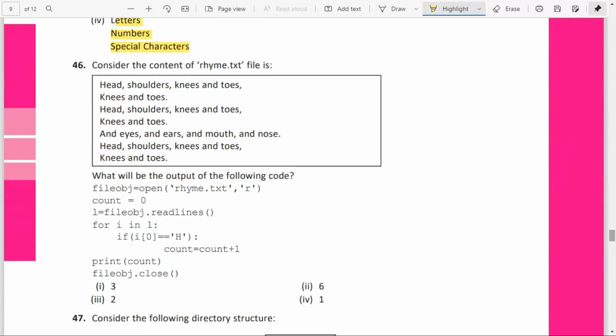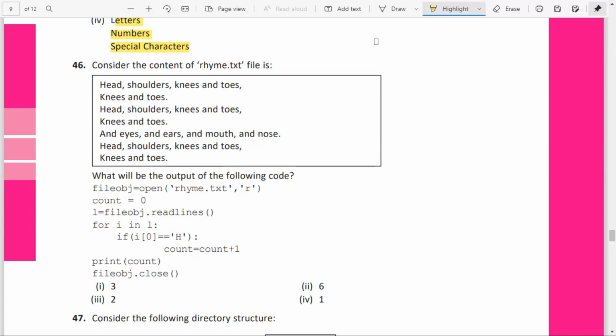Consider the following content, rhyme.txt. This is the rhyme. What will be the output of the following code? Open the text file in the read mode, count equal to 0. You have read the lines and stored them in the form of a list in L. For I in L, if I of 0 startswith H, that is checking for a line starting with a capital H, then count will be incremented by 1.